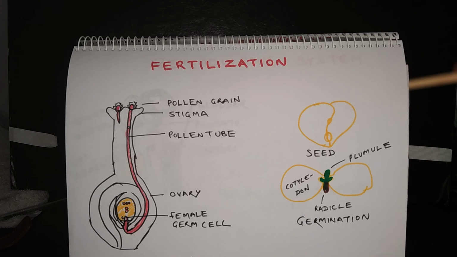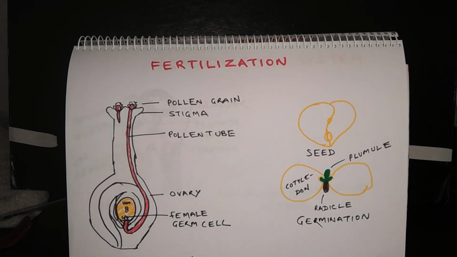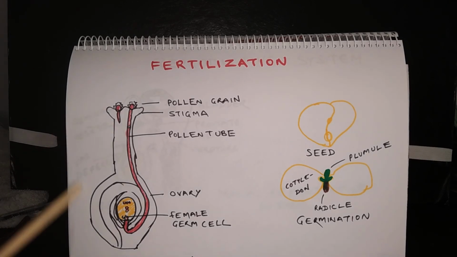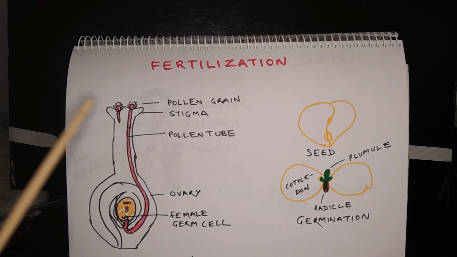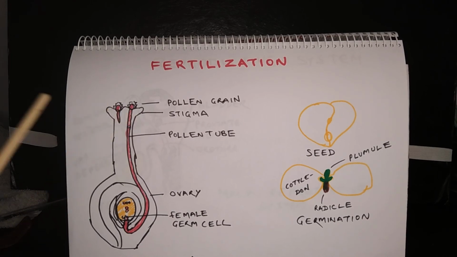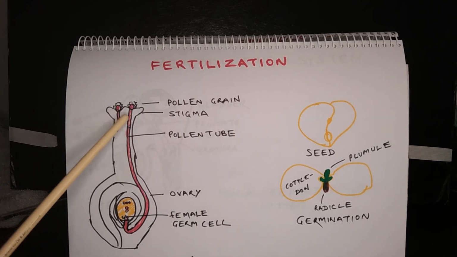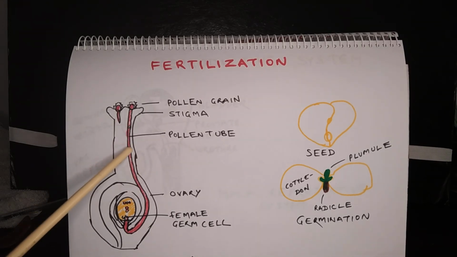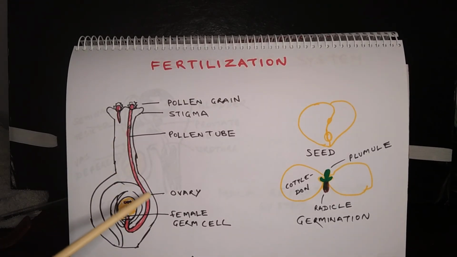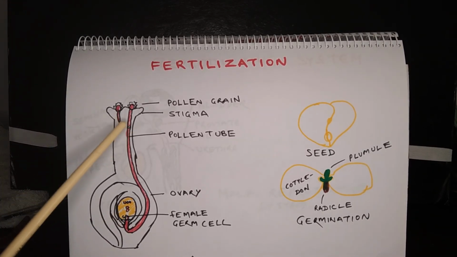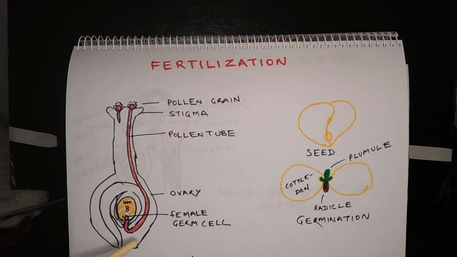This diagram shows how fertilization takes place in flowering plants. So this is the gynoecium, this is ovary. Once the pollen grains land on a stigma, they germinate, and a pollen grain produces a pollen tube. The pollen tube travels through the style and it eventually reaches the ovary. After that, the male germ cell travels through the pollen tube to reach the female germ cell where the fertilization takes place. After fertilization, the seeds are formed.